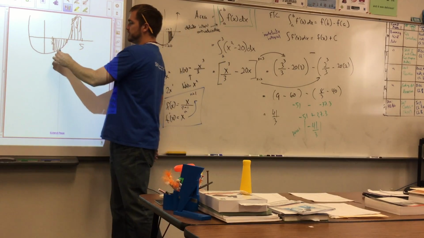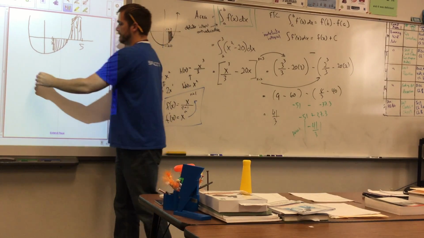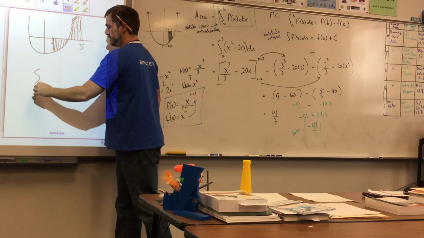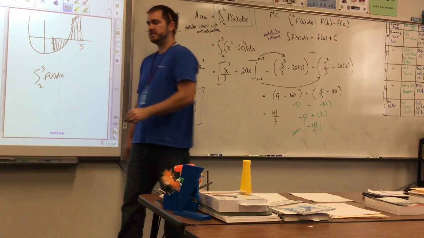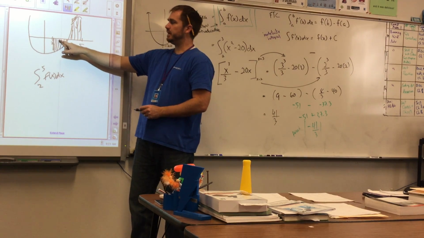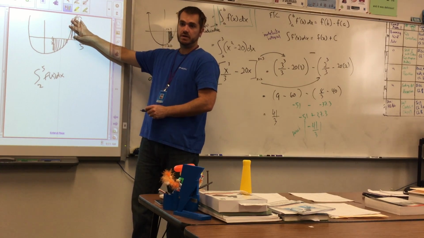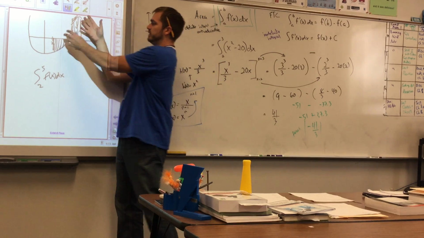If you said what's the area between the curve and the x-axis, okay? The integral from 2 to 5 of f of x dx would give you a negative number here and a positive number here, and would actually give you a lesser value than what the real area was.